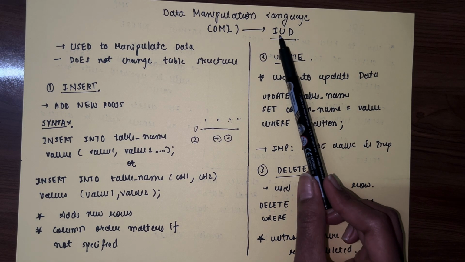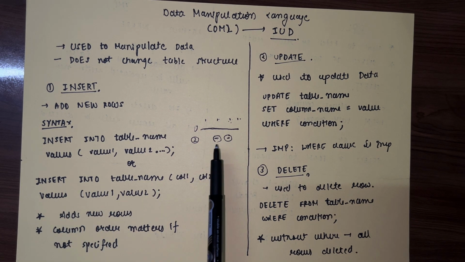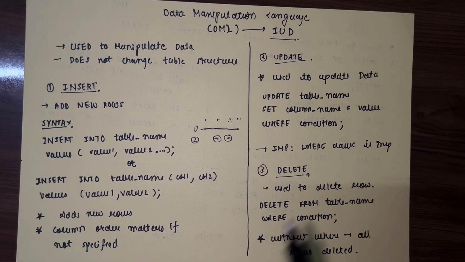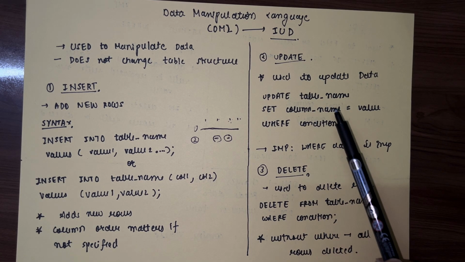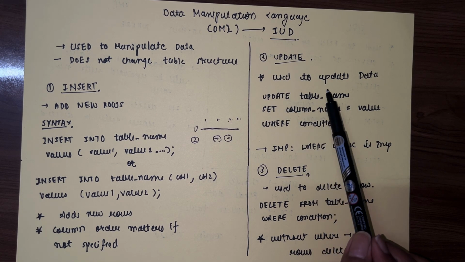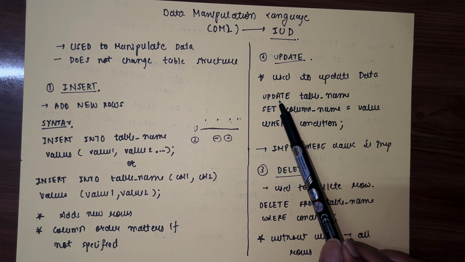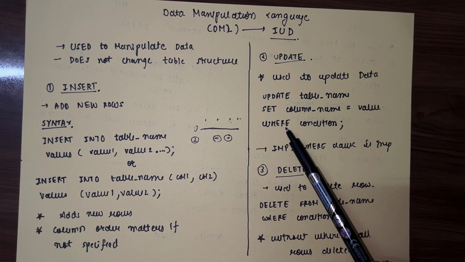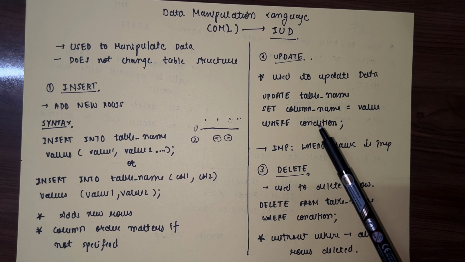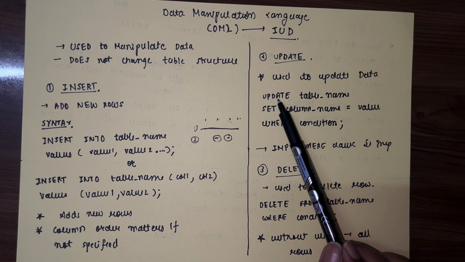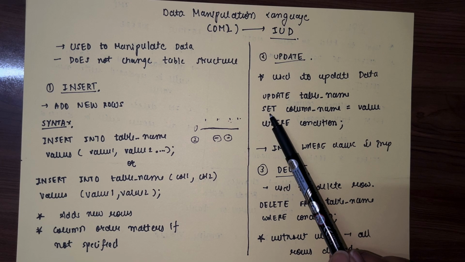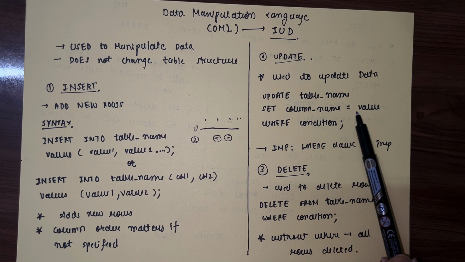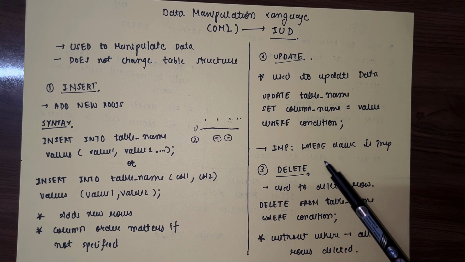Now we have inserted data inside the table. What if we want to update that data? For that purpose we have the update query. The syntax for it is like this: update table name, set column name equals to value where the condition. Let's say it again: update table name, set column name equals to value where condition.